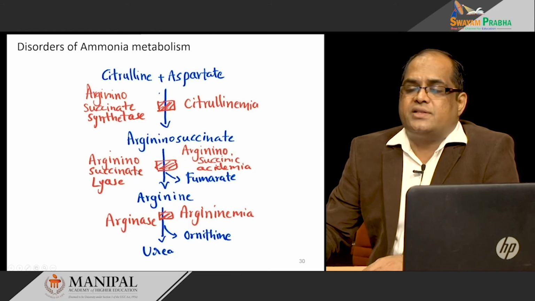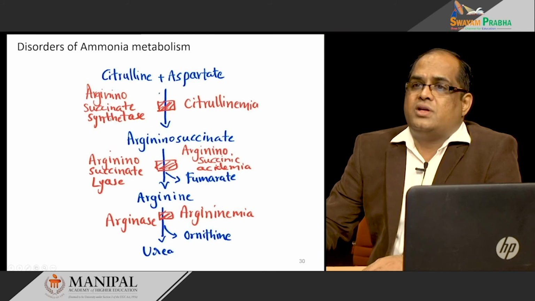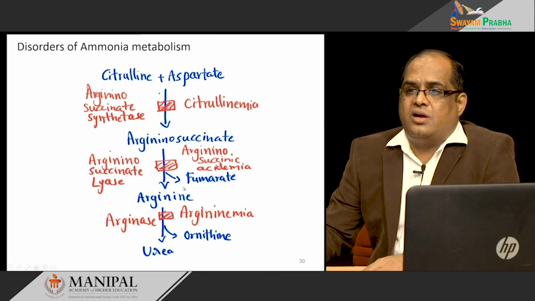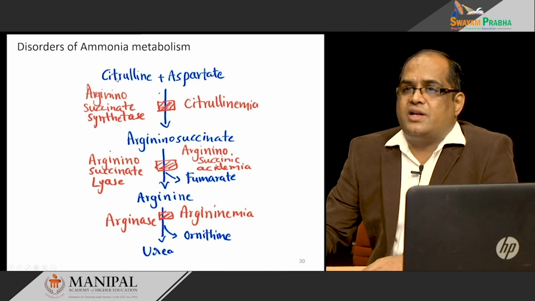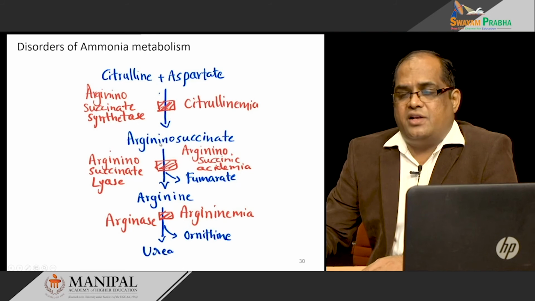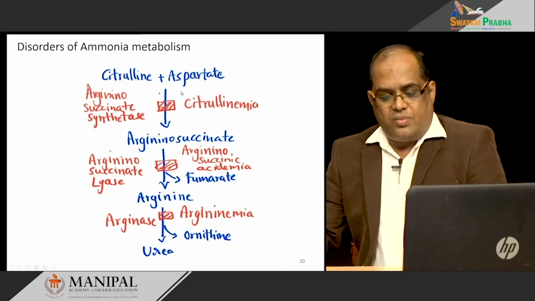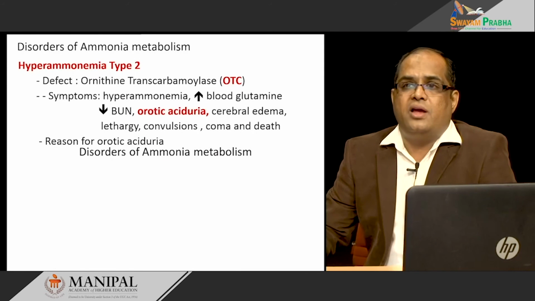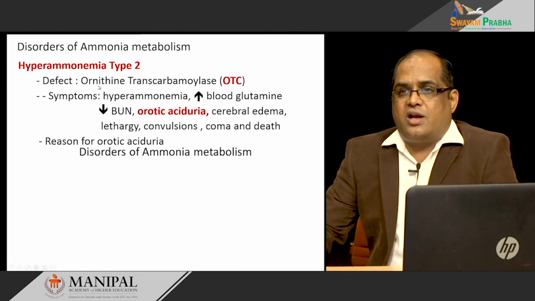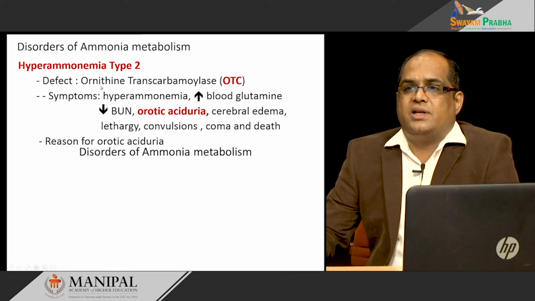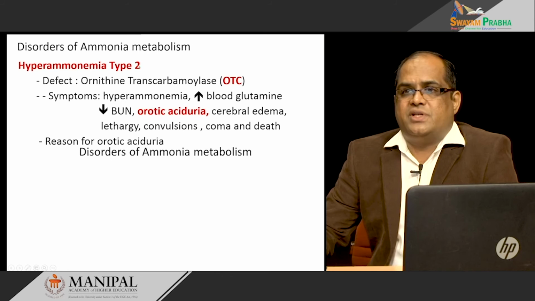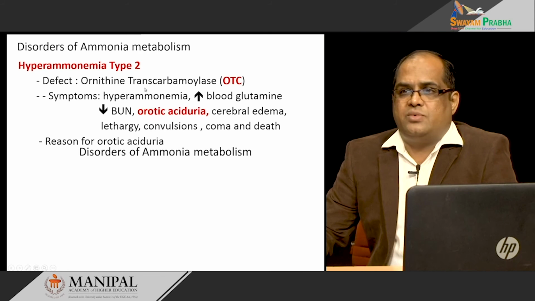The first two reactions that take place in the mitochondria are very important. They are more severe in nature compared to the downstream enzyme deficiencies, because some amount of citrulline is formed that contains some nitrogen that can be excreted from the body. So, hyperammonemia type 1 and type 2 are very important. As I told already, hyperammonemia type 2 is very common. So, we will see it in a little bit more detail. Ornithine transcarbamylase enzyme deficiency causes hyperammonemia type 2.